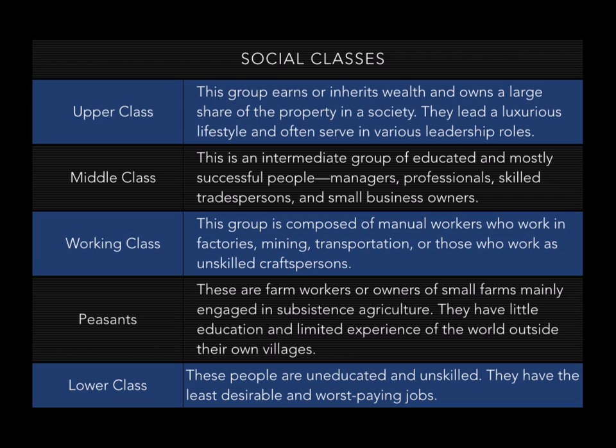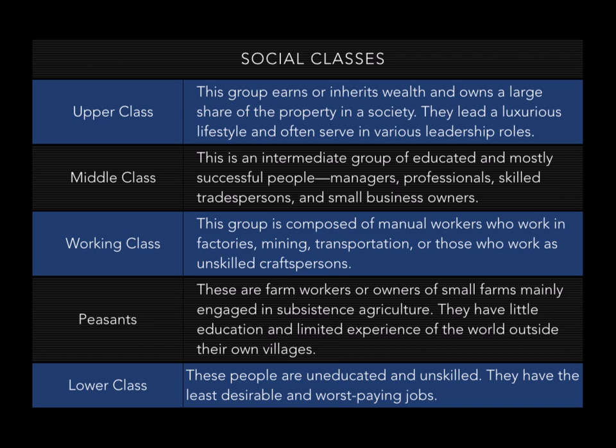Next comes the working class, and this is a group of manual workers. These people work with their hands in factories, mining, transportation, or these could include also unskilled craftspersons. The next category of social class is the peasants, and these are farm workers or owners of small farms that are mainly engaged in just subsistence agriculture.